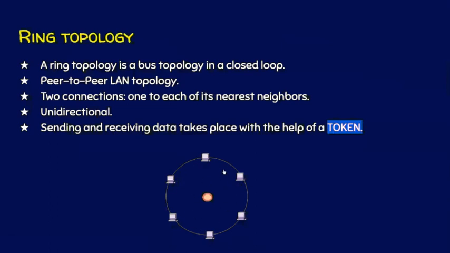And you may ask me how this communication will happen. It is with the help of a token. That is why we call this topology a token ring topology. Now we will see how sending and receiving happens with the help of this token. Let this be a token.